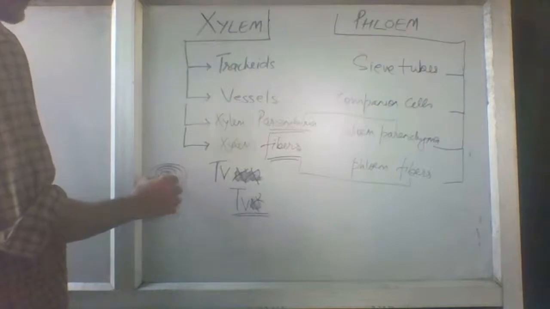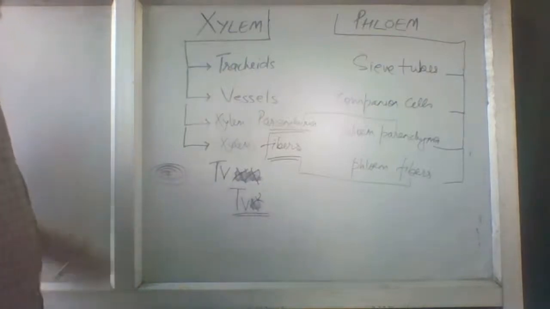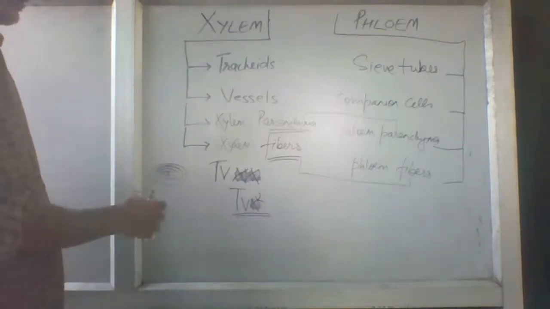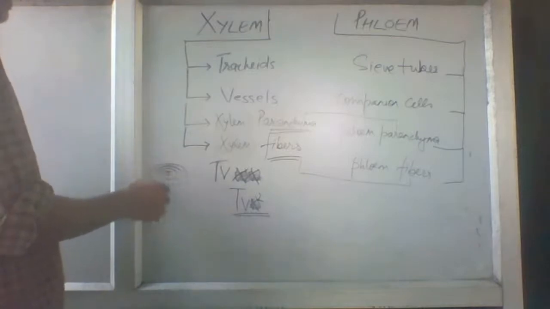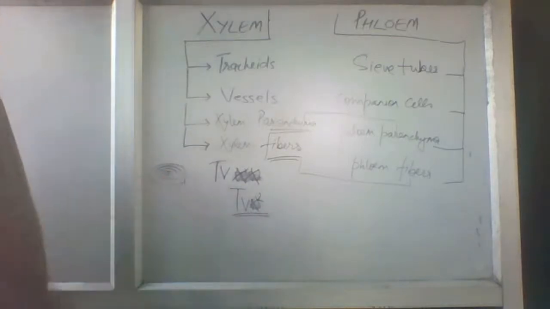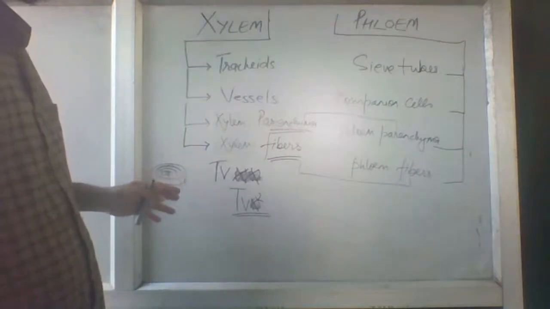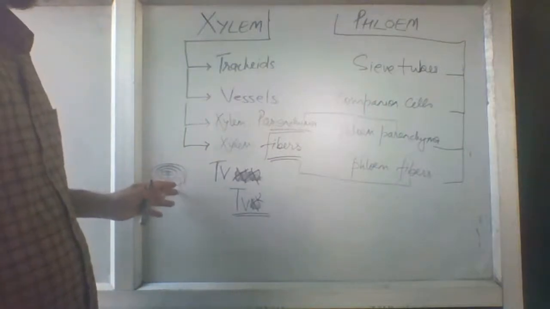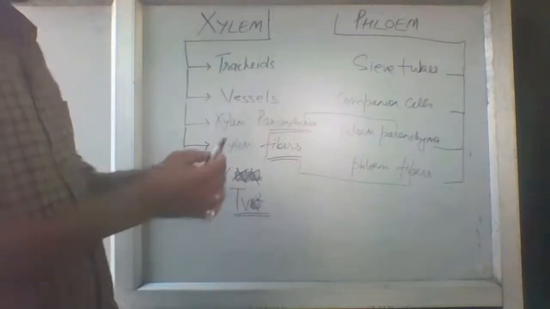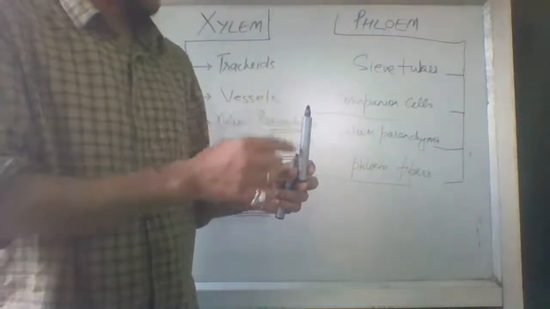In the center part, you will see only water. If only water is there, then what is going to hold it up? All these are called fibers.